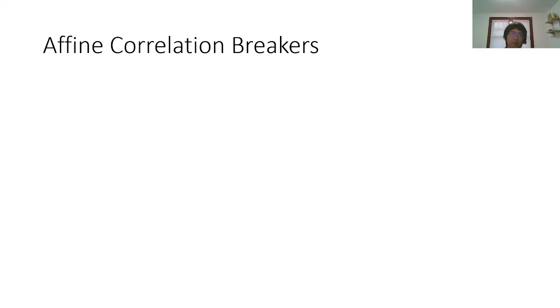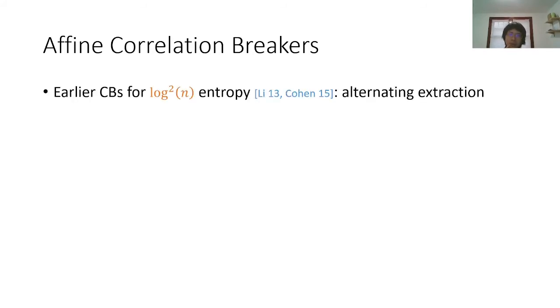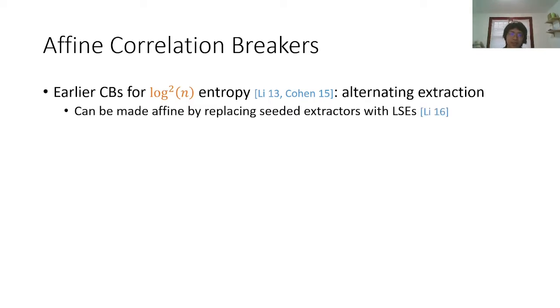And second, we will show how to construct affine correlation breakers. So the earlier construction of standard correlation breakers for polylog entropy uses an idea called alternating extraction. So this works by alternately, sequentially applying some seeded extractors, and Lee observed that this construction can be made affine by replacing every seeded extractor with a linear one.